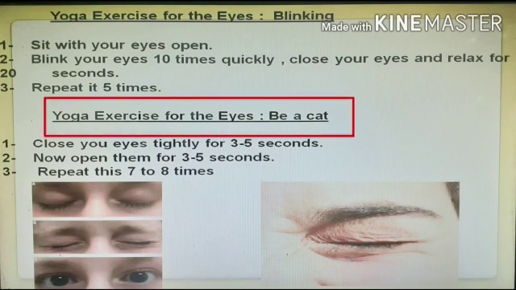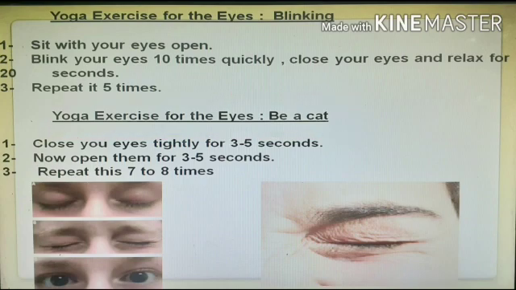Next, the yoga exercise again for the eyes is called like a cat. First, close your eyes tightly for 3 to 5 seconds. Now open them for 3 to 5 seconds. Repeat this 7 to 8 times as shown in the picture. You have to close your eyes tightly for 3 to 5 seconds, then again open them, then again close them tightly. This you have to repeat at least 7 to 8 times.